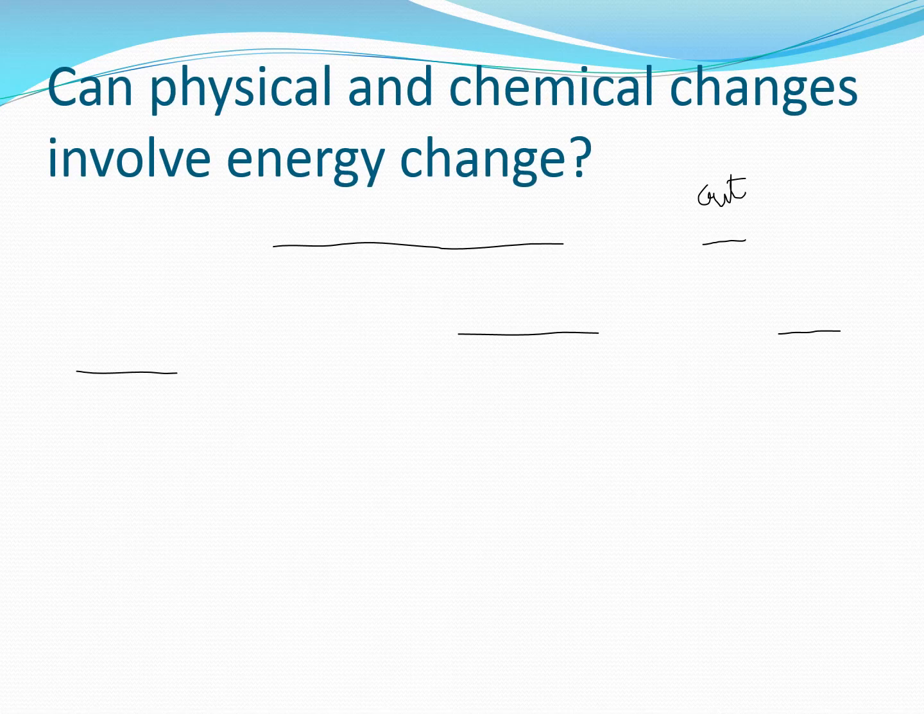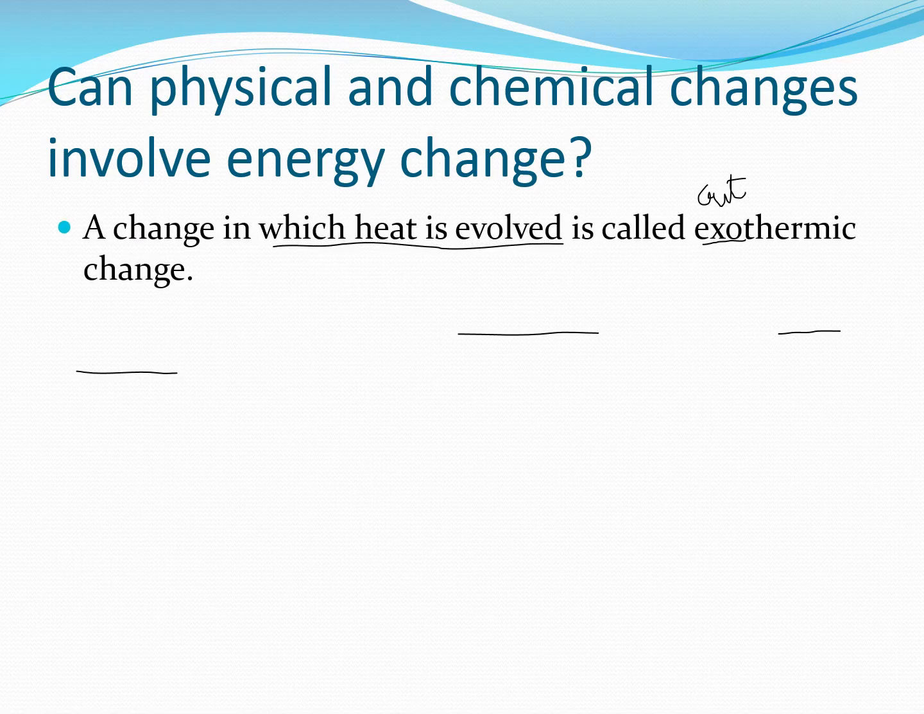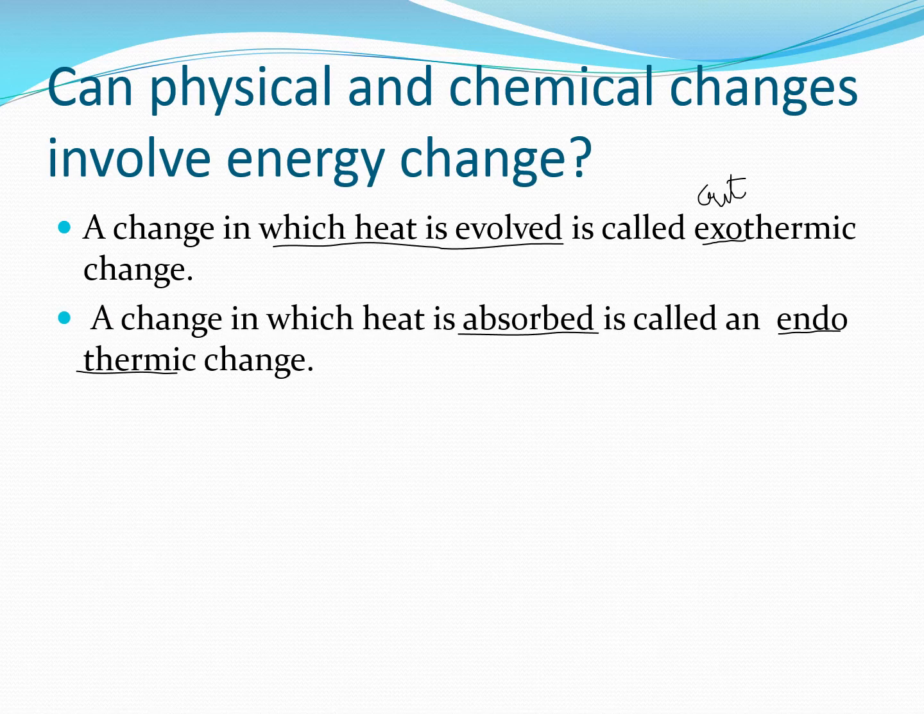The next topic is, can physical and chemical changes involve energy change? Yes, physical and chemical changes involve energy change. So there are two types of energy change. One is an exothermic change and the other one is an endothermic change.